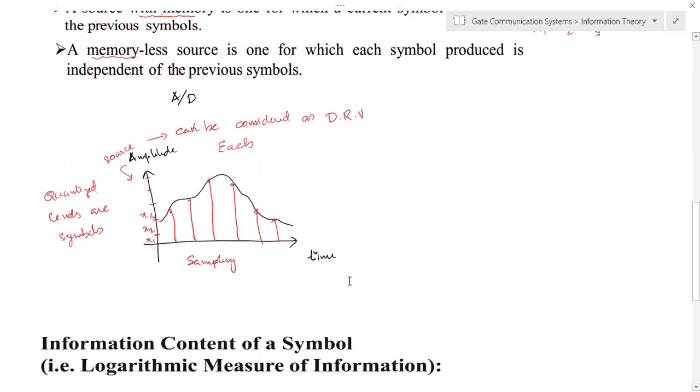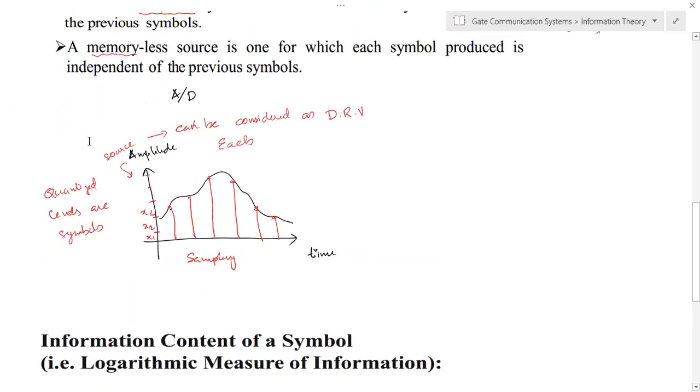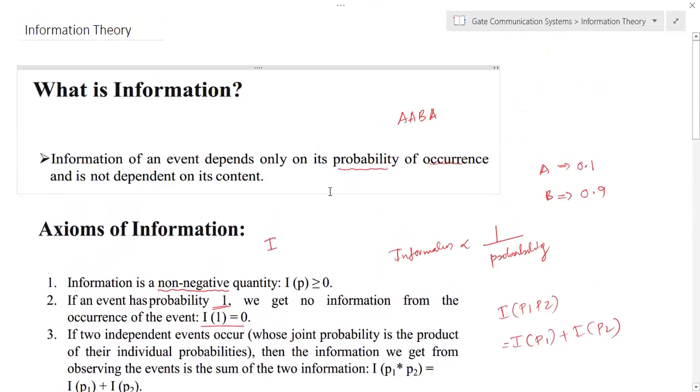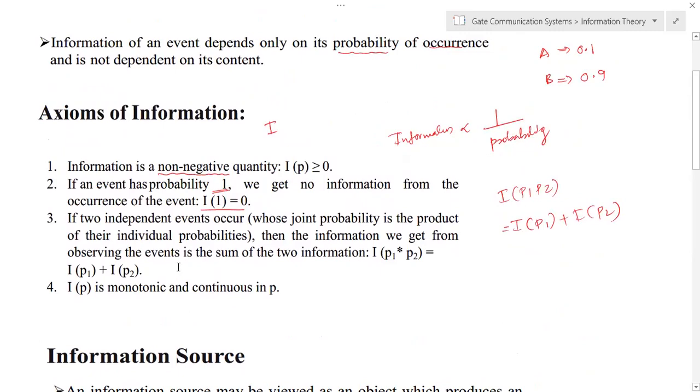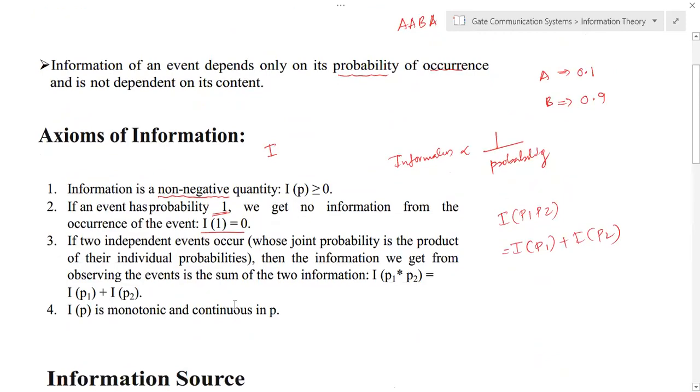Now we will discuss what is the information content of a symbol. Already we discussed what we mean by information. It is related to the probability of the event, and it is inversely proportional to the information. Information and probability are inversely proportional.